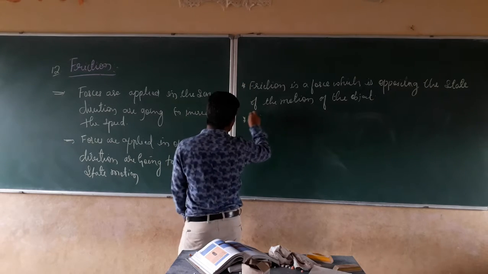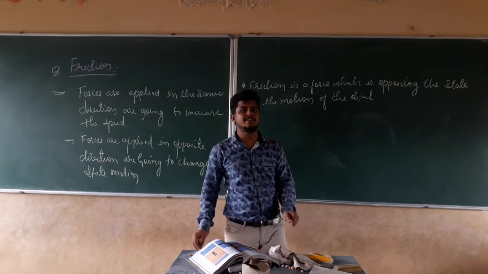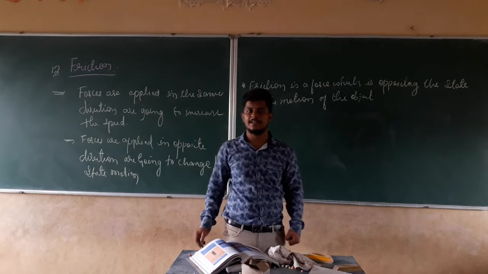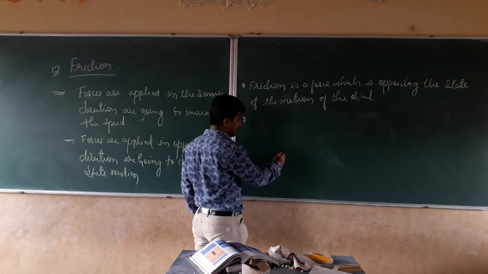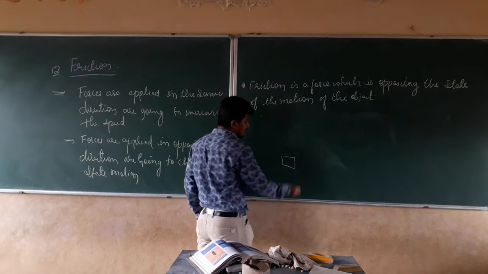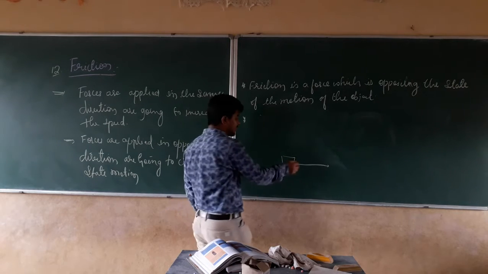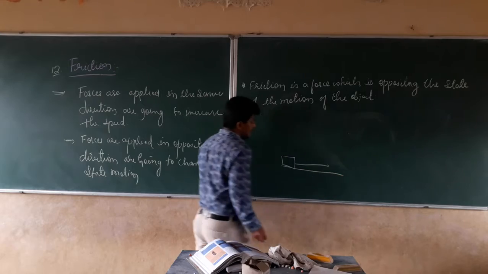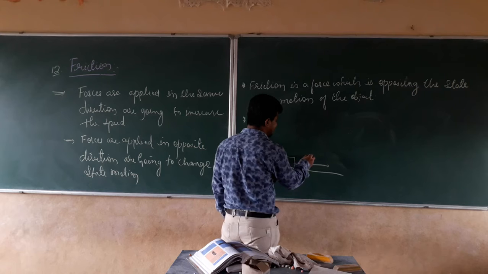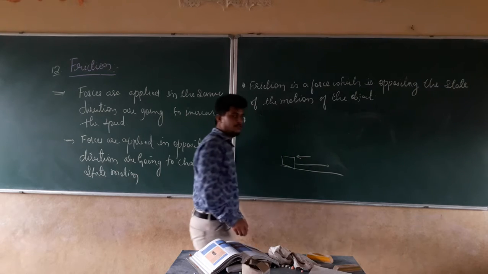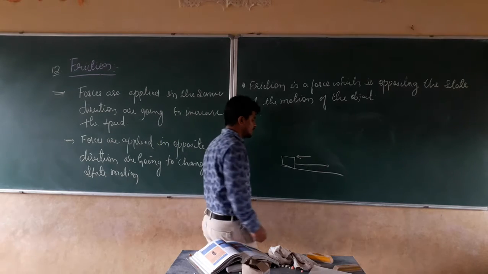Second point about friction: always remember, the frictional force always acts in the opposite direction. For example, if I am pushing this brick in this direction along the ground, it experiences some opposite force. That opposite force is nothing but friction.